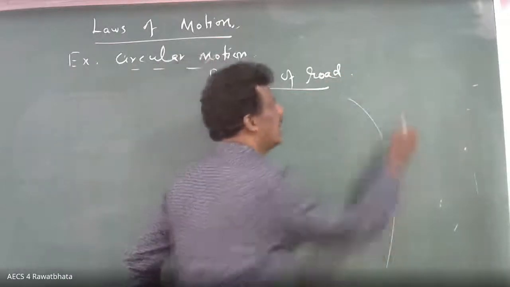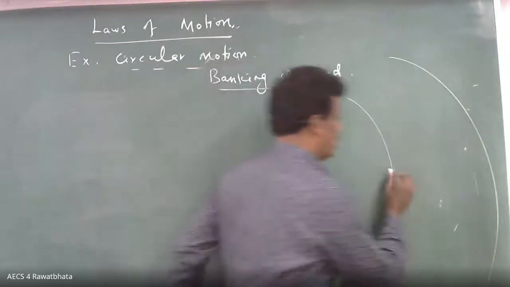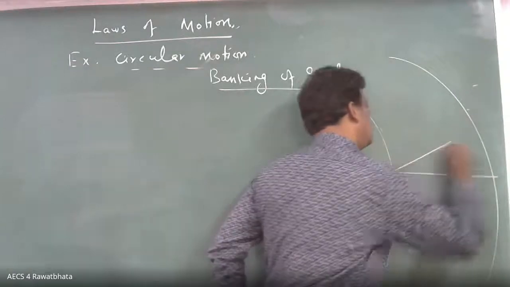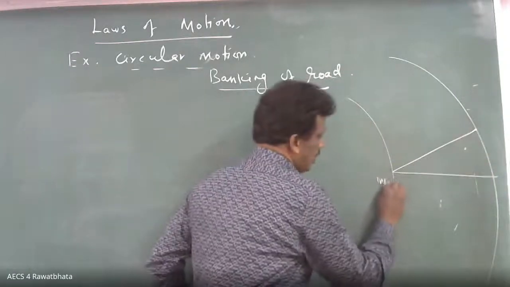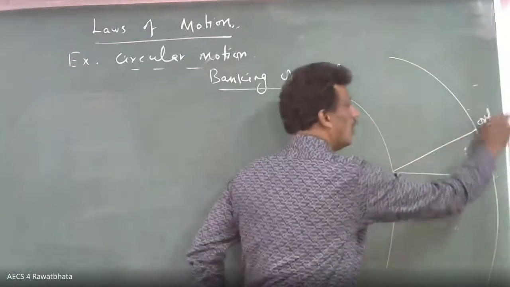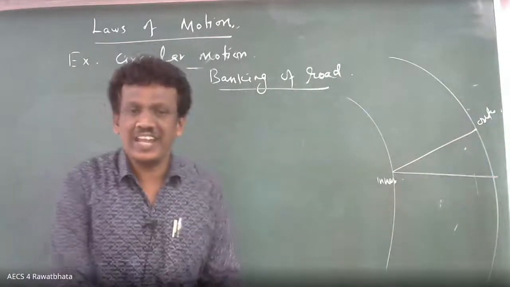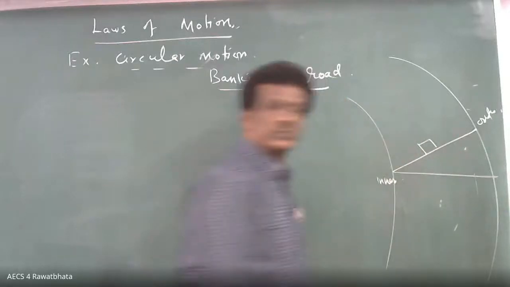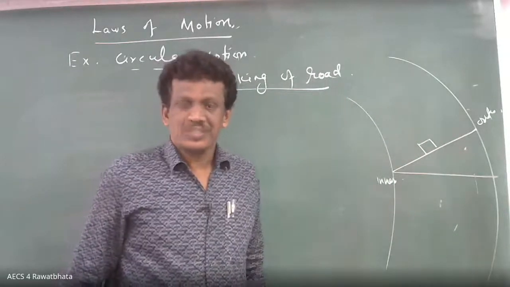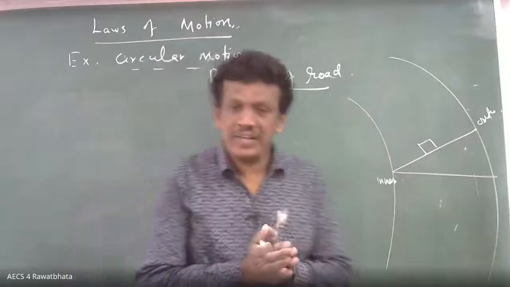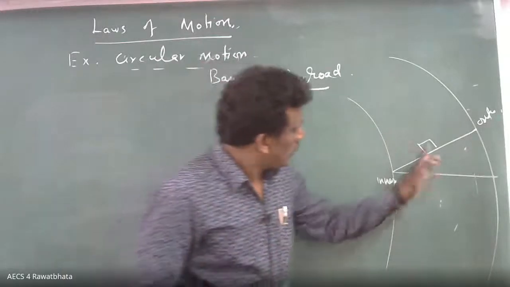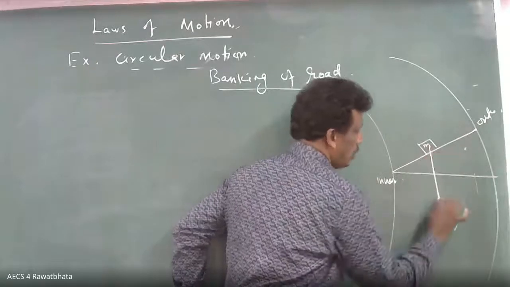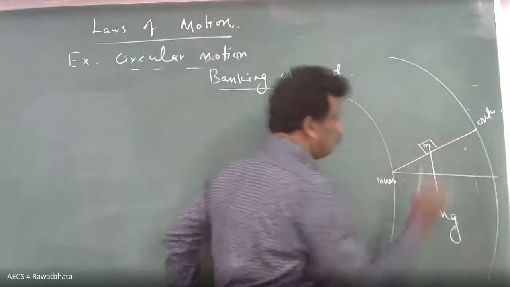Suppose you have this. Here you see level. Now on the road, you see there is an elevation. So this is the inner edge and this is the outer edge. Now you keep the vehicle here. I think this part I already discussed yesterday also. The mass of the vehicle is, suppose, m. So here what you have? mg.